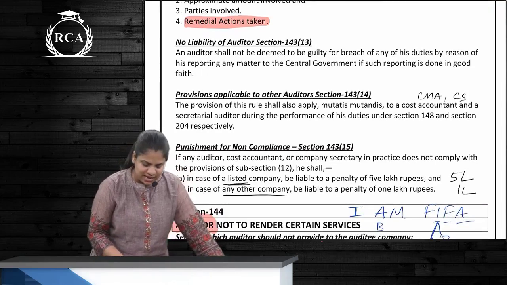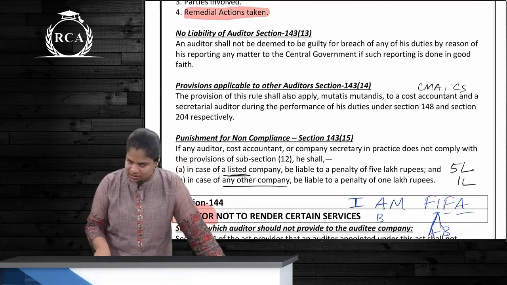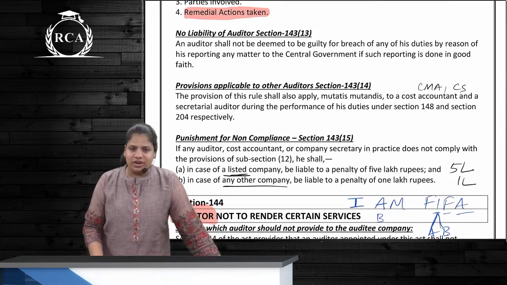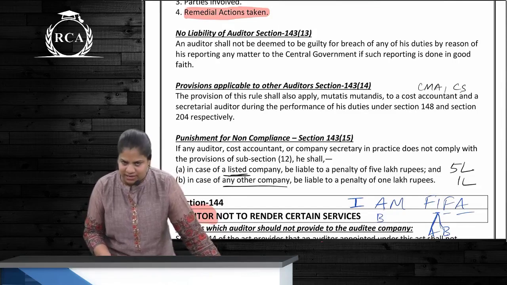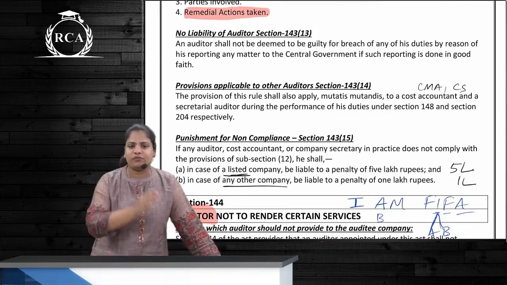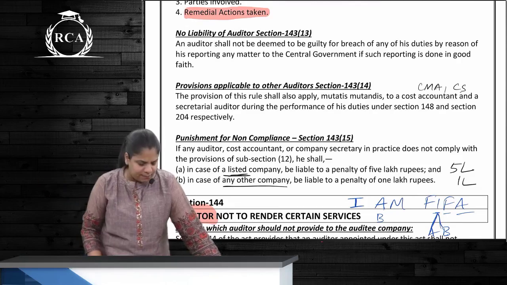These obligations are applicable not just to the company auditor, but also to the cost auditor and even to the CS. The cost auditor is appointed under section 148. The CS will be appointed under section 204. So if there is fraud, whether it is a small fraud or a big fraud, the same provisions are applicable, right?